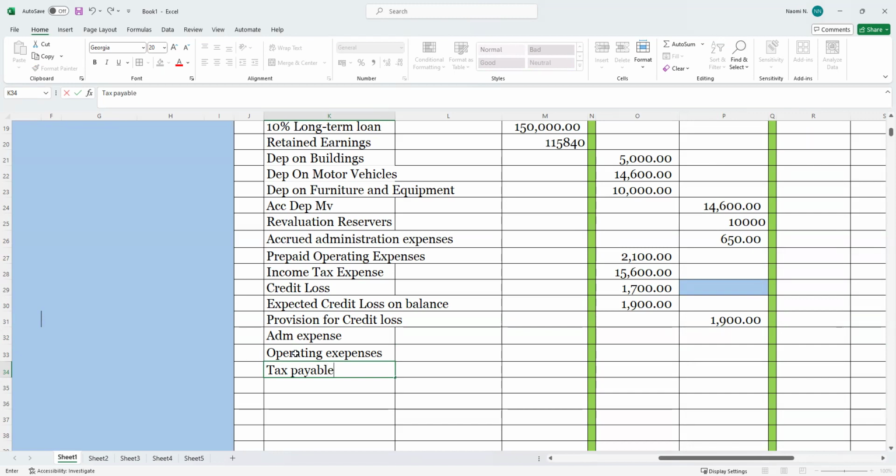Payable, what am I even doing? Okay, then we have a credit loss. Also on the credit loss, we also need to provide, I think so, prepaid. You need to provide for that one. I think the credit loss we had already adjusted on the balance, on the receivables, so it will not affect it again.